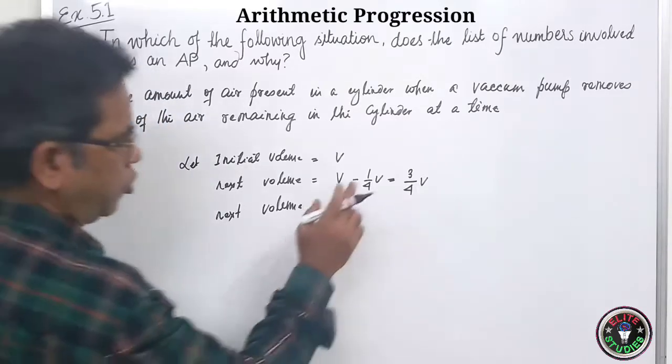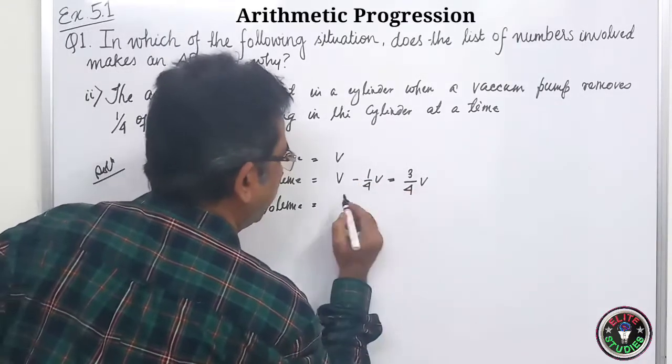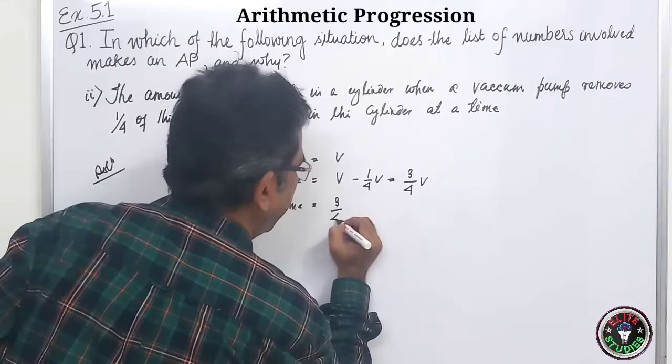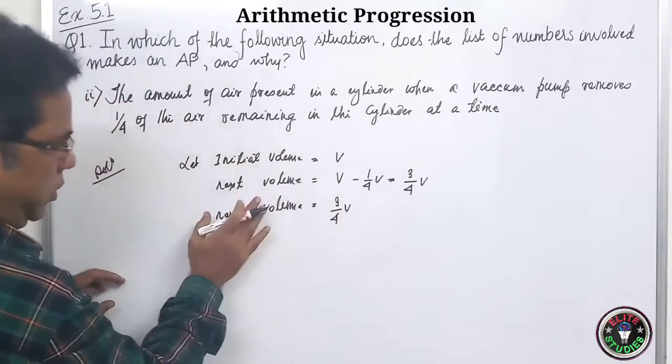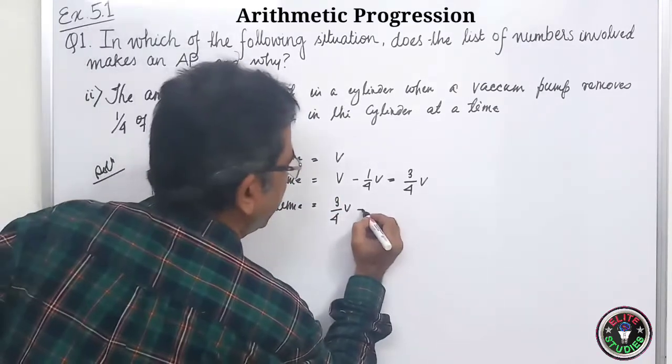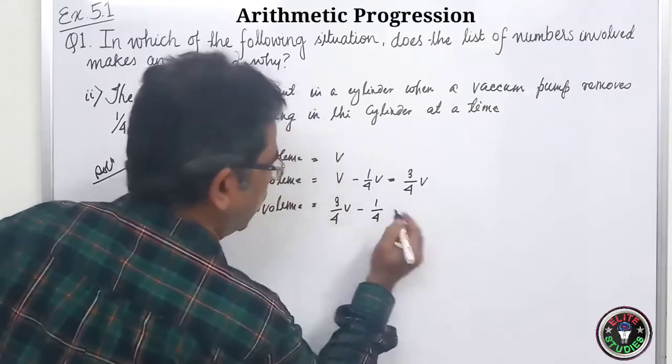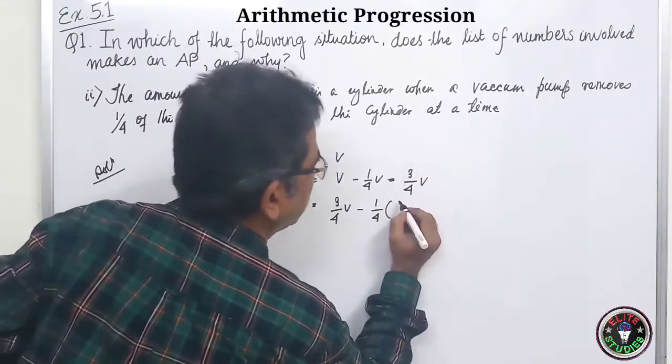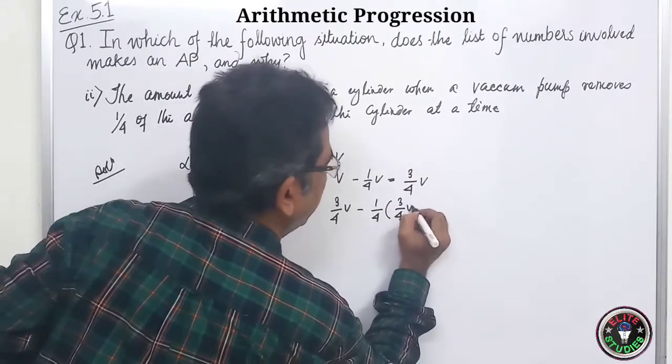What will be the remaining volume? It is 3/4 V. Now, what will happen? Again 1/4 of the volume is removed, so it will be 3/4 V again.